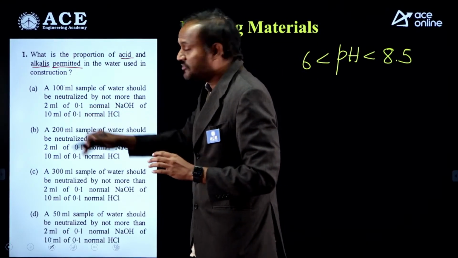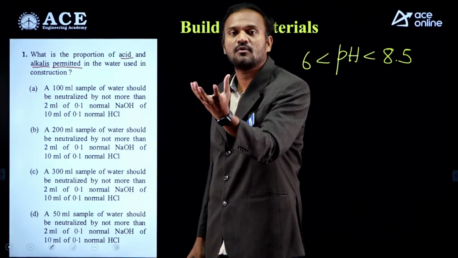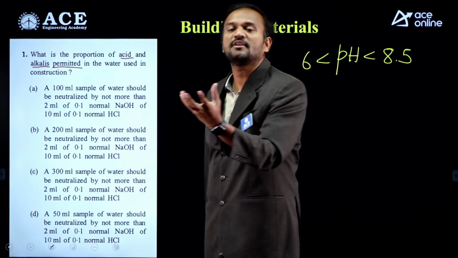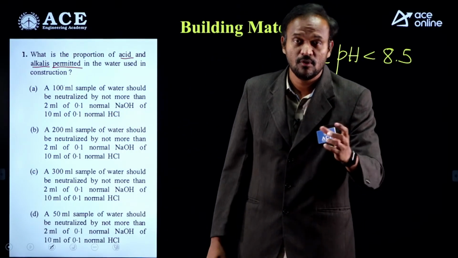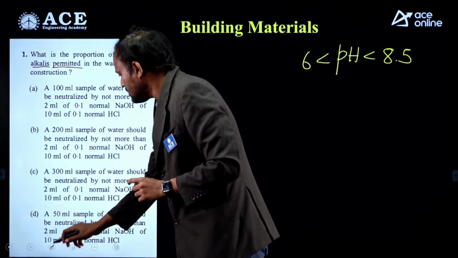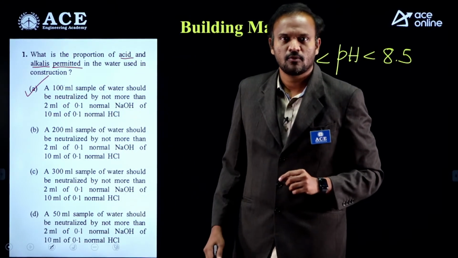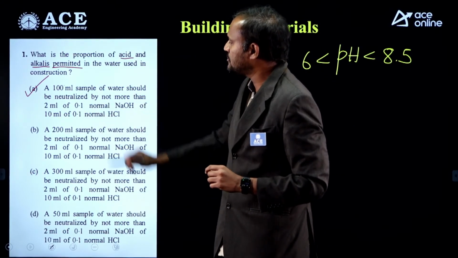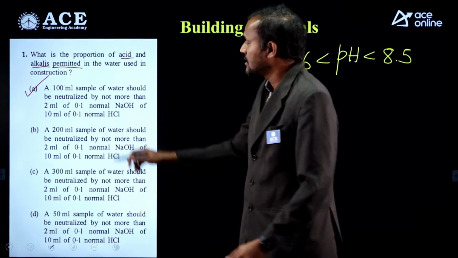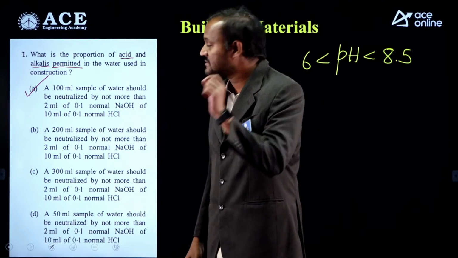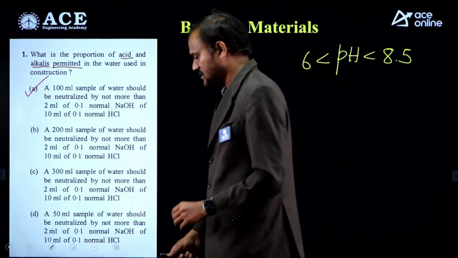So if the sample is basic, the 100 ml water sample should be neutralized with not more than 10 milliliters of 0.1 normal hydrochloric acid. So option A is the correct option. You take a 100 ml sample; if acidic, it is neutralized by 2 ml of 0.1 normal sodium hydroxide, and if basic, with less than 10 milliliters of 0.1 normal hydrochloric acid.